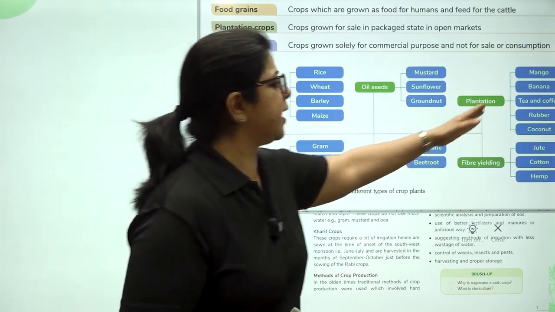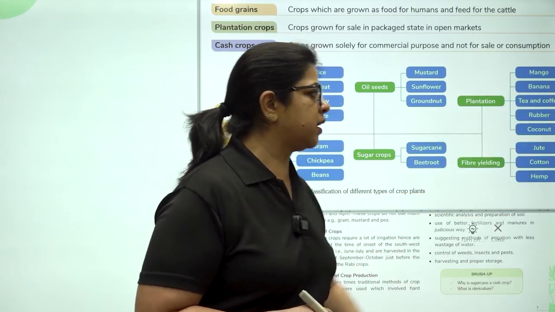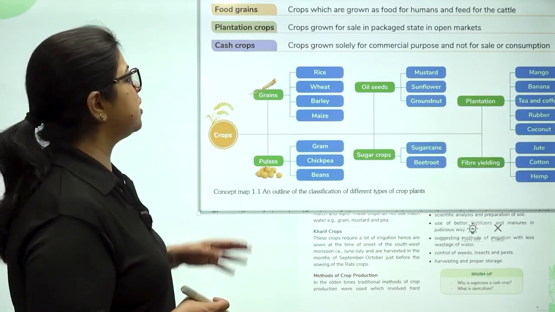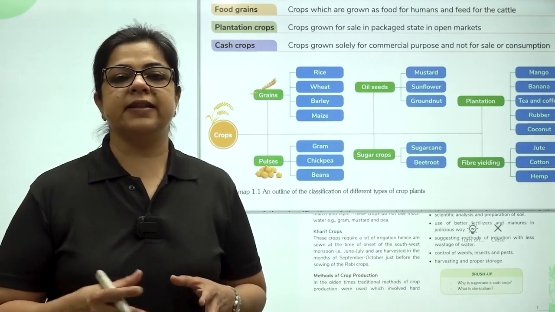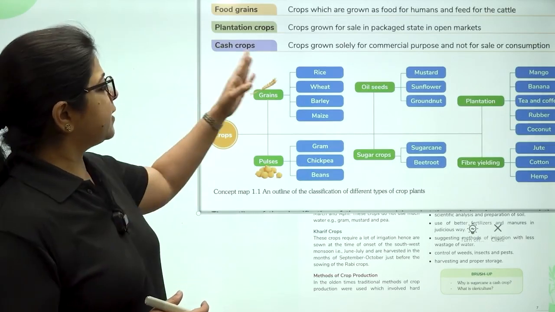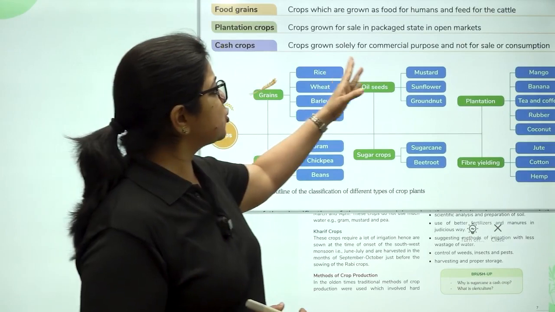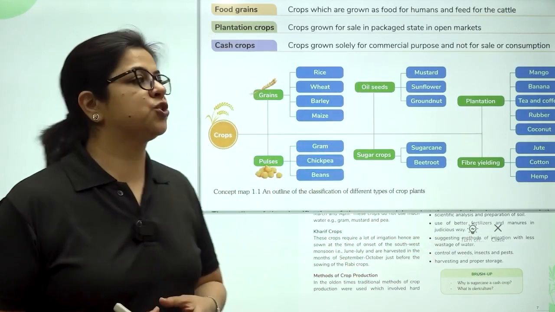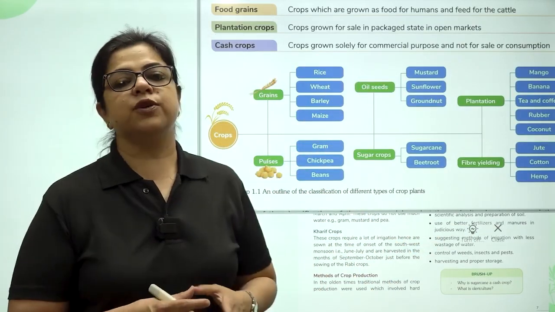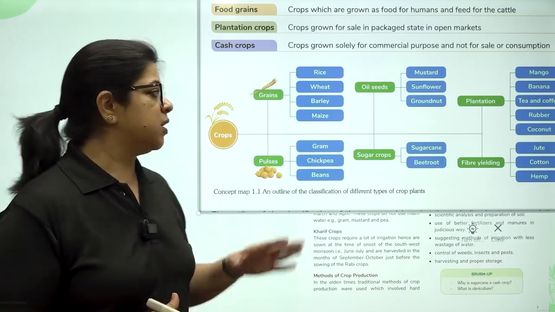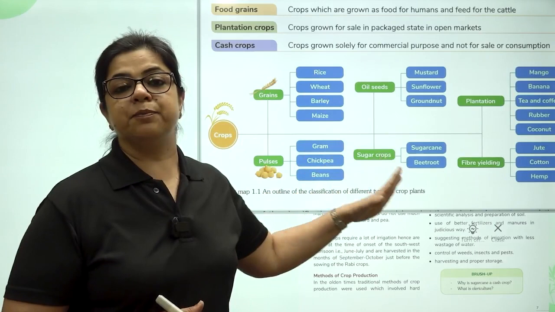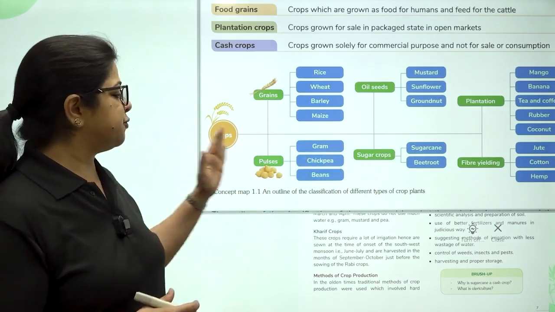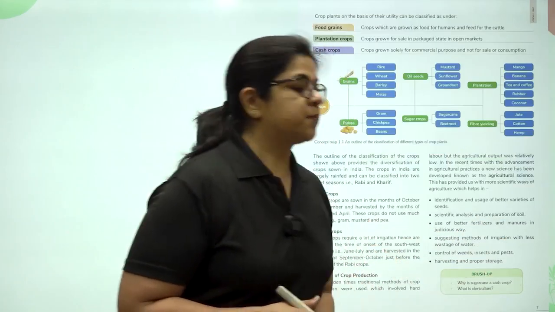Plantation crops are like tea, coffee, rubber, mango, banana, jute, cotton, hemp, etc. These are grown majorly for sale in the market. Then there are cash crops. Cash crops are grown solely for commercial purpose and not for consumption. So here are given the entire set of examples for you to understand what are the different kinds of crops.